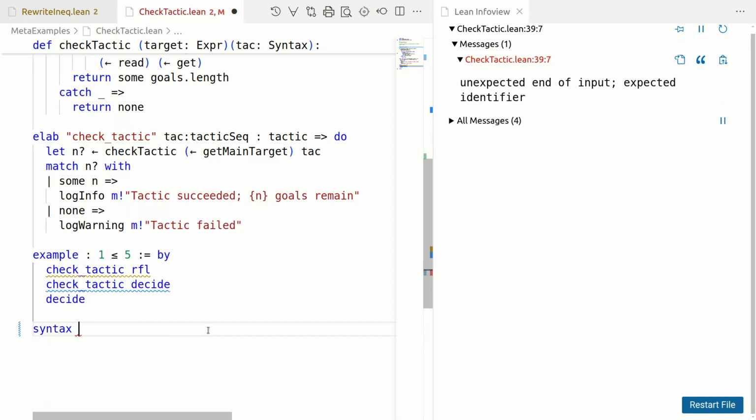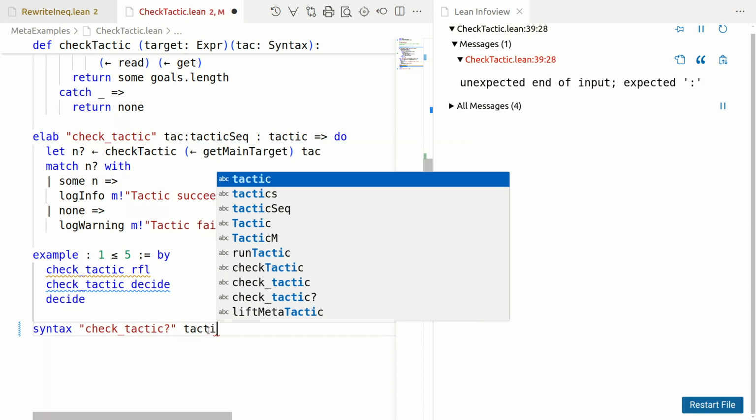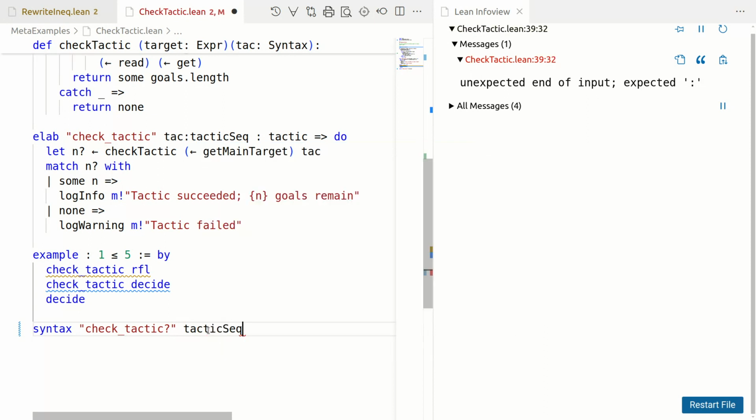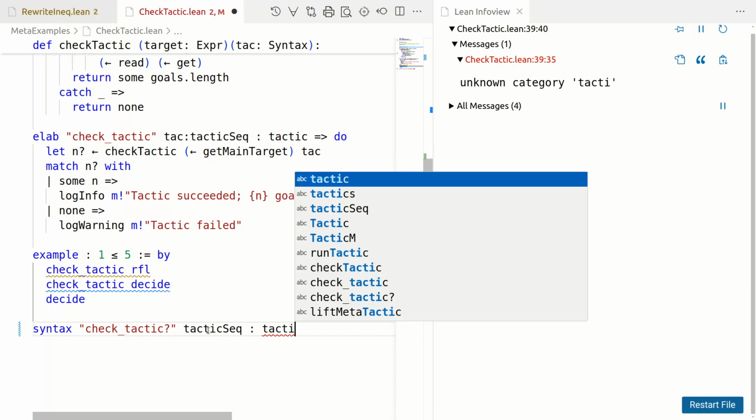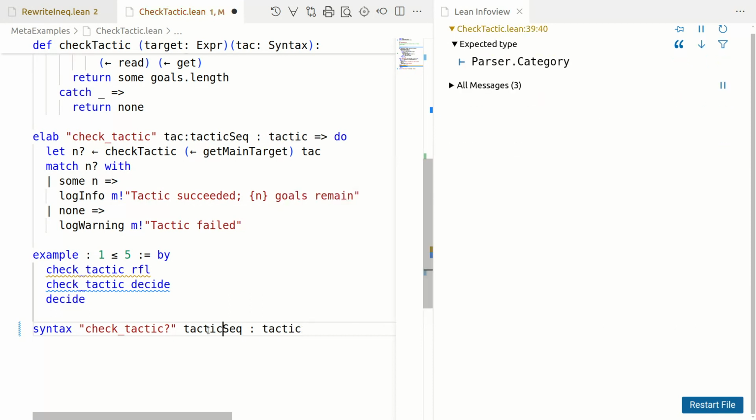Let's just create the syntax. So we'll have check tactic question mark and then tactic sequence. It doesn't make any sense to have a name here because we are not implementing anything. At this point, this is completely valid syntax, but if you call it with a tactic, so you say check tactic question mark RFL, you will get a tactic not implemented error. So we have to implement it.